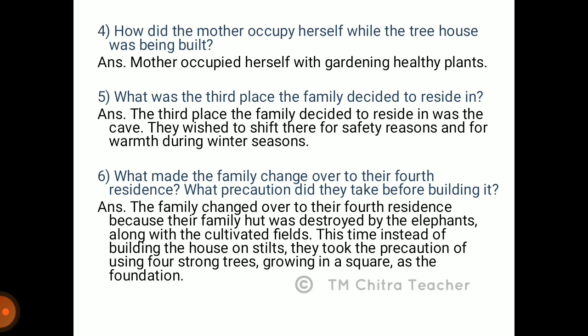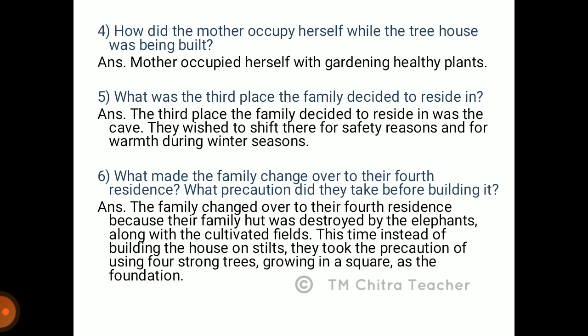The next question, what was the third place the family decided to reside in? So the answer is, the third place the family decided to reside in was the cave. They wished to shift there for safety reasons and for warmth during winter seasons.